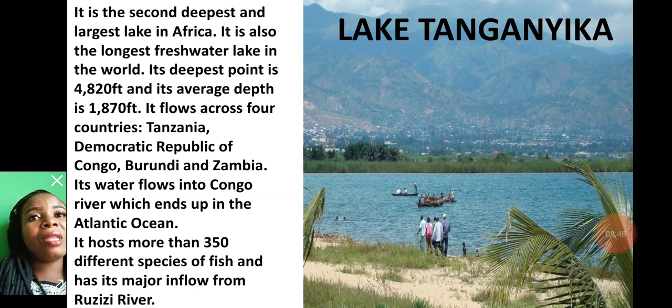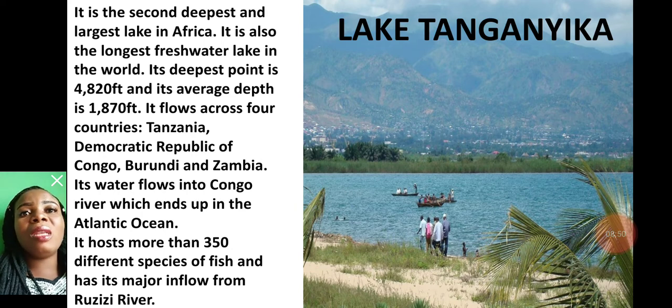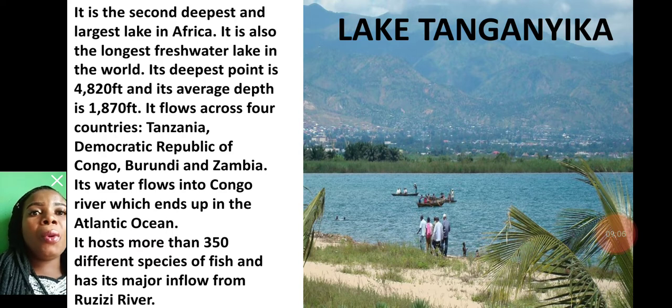Its deepest point is 4,820 feet, and its average depth is 1,870 feet. It flows across four countries: Tanzania, Democratic Republic of Congo, Burundi, and Zambia. Its water flows into Congo River. And tell me, Congo River flows directly into where? Atlantic Ocean. So this lake hosts more than 350 different species of fish,